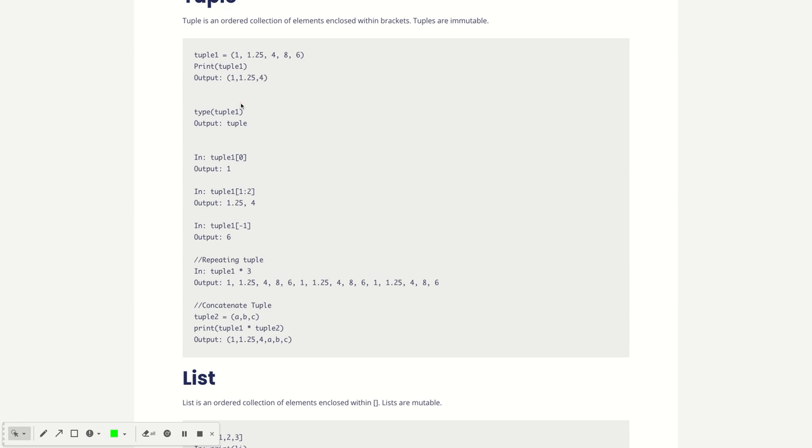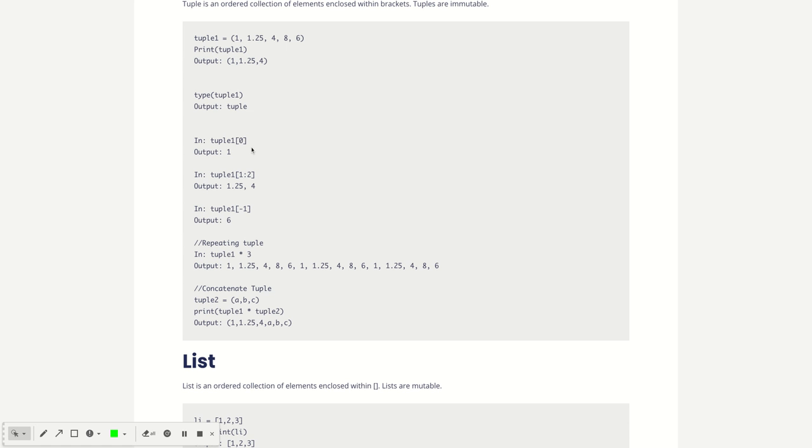Okay, so how can we access the values of a tuple? Suppose I want to access the first element of the tuple. So I will define tuple1, it's a variable name, and the index position is zero. In a tuple, the index always starts with zero. So here I have defined the variable name and then the index value, it's zero.